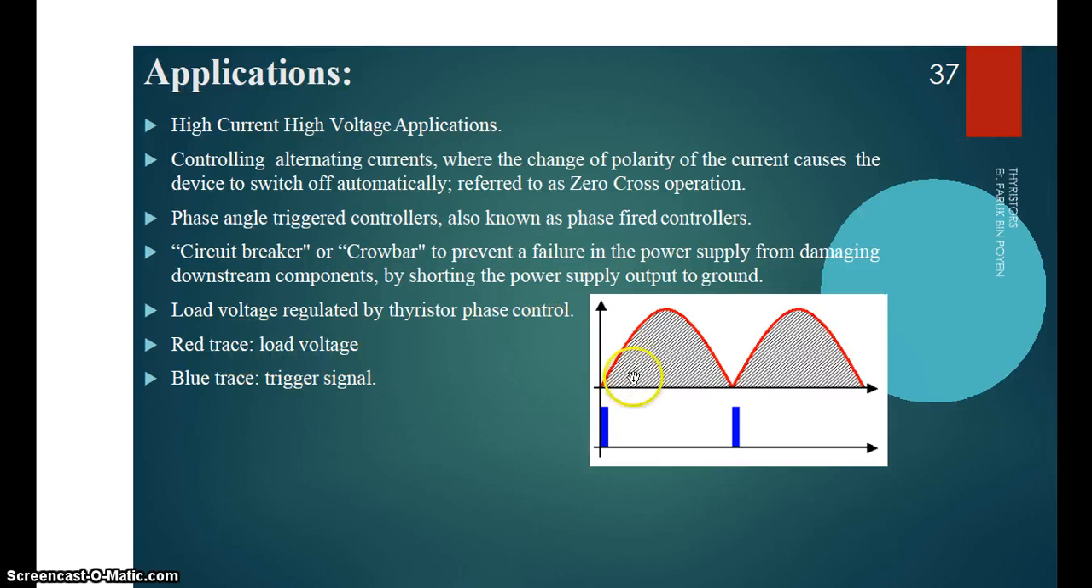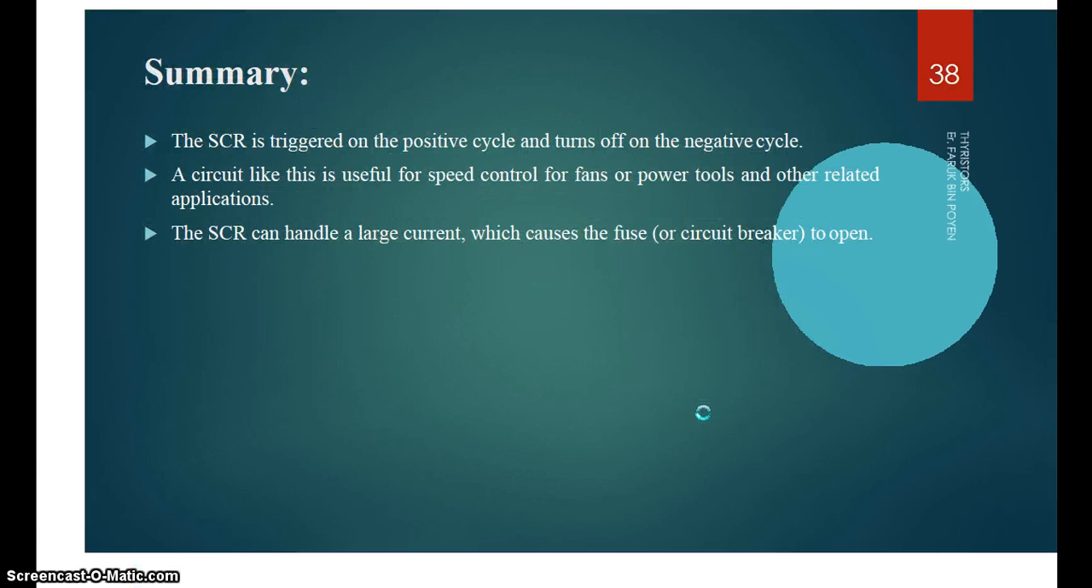The red trace is the load voltage, and the blue trace is the trigger signal. Summary: the SCR is triggered on the positive cycle and turns off on the negative cycle. A circuit like this is useful for speed control of fans, power tools and other related applications. The SCR can handle large current, which causes the fuse to open, that is, using a circuit breaker on and off.